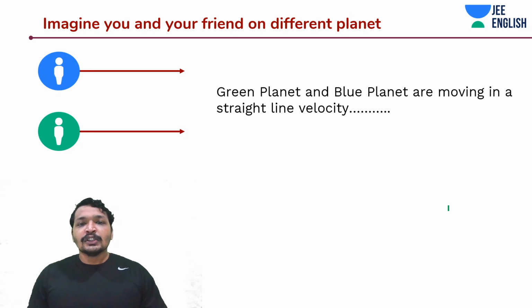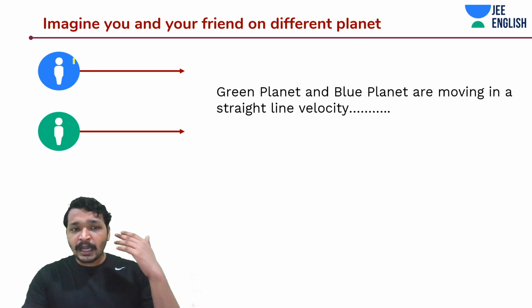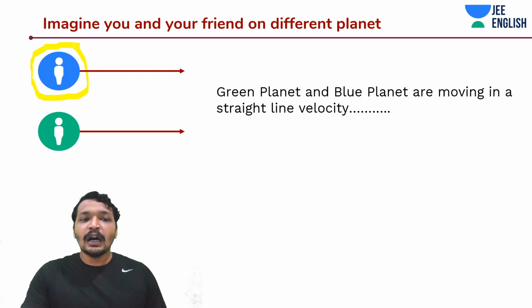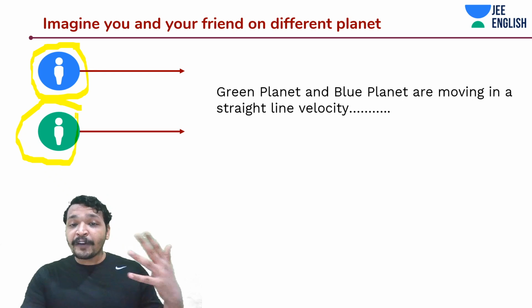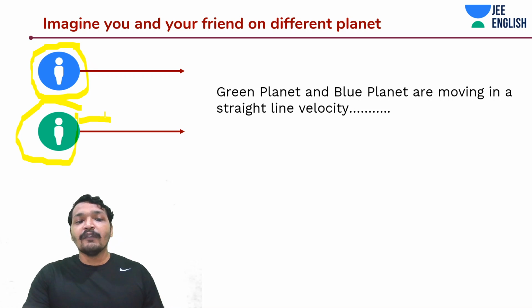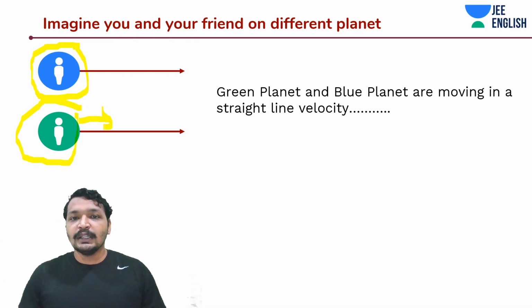Okay, guys. Here is a situation where you are one of these persons. Just imagine that you are the blue one, and there is your friend, the green one. What are this blue and green? Different planets. Just imagine two different planets that are moving with some velocity in a rectilinear direction, in a straight line path.